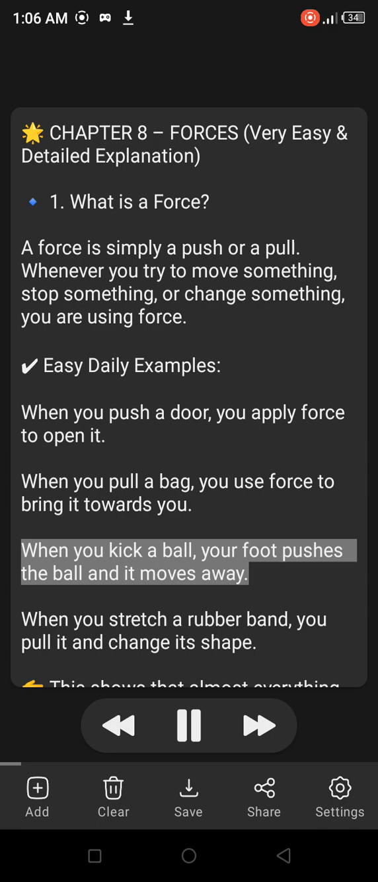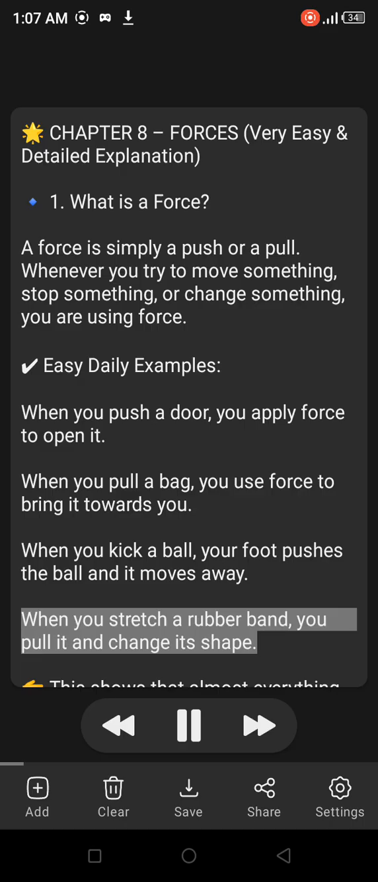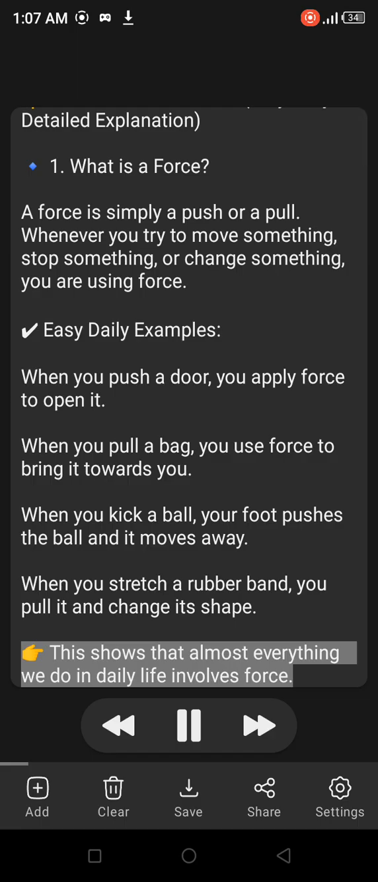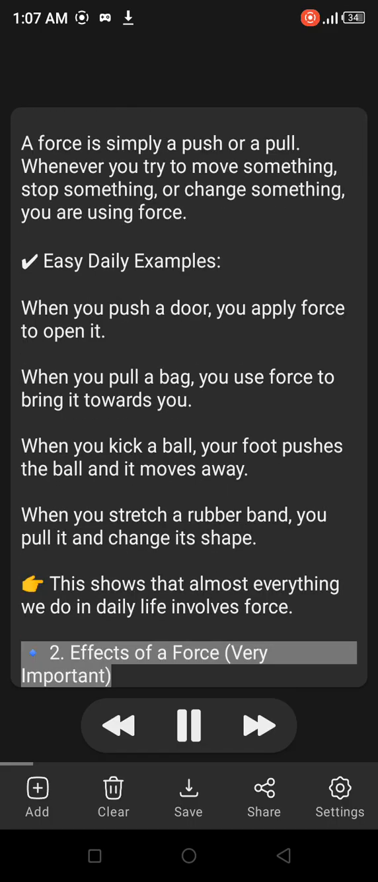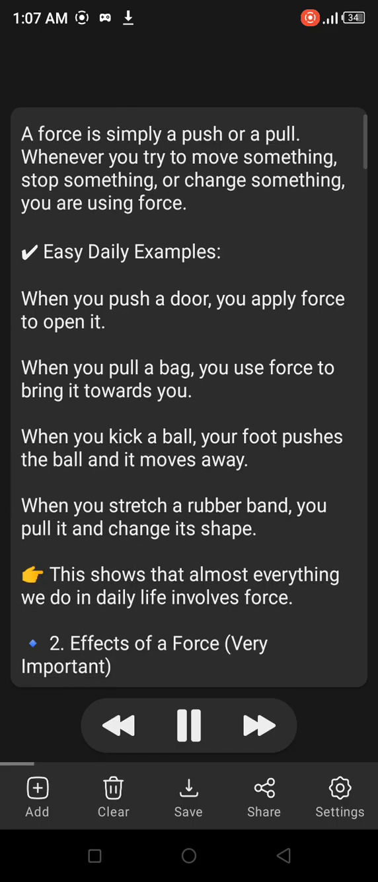When you kick a ball, your foot pushes the ball and it moves away. When you stretch a rubber band, you pull it and change its shape. This shows that almost everything we do in daily life involves force.